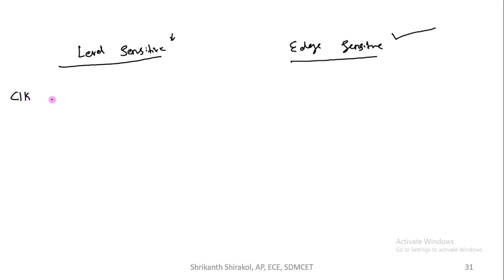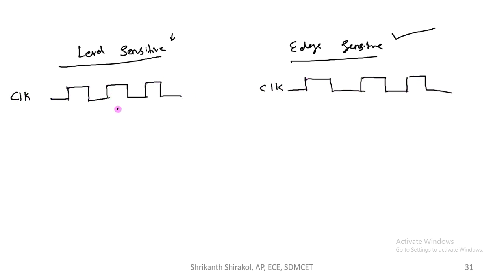To explain it, think that I have a clock. This is a clock. Here also let me take the same clock. And think that I'm having D. This D will go like this, and it will rise here and it will fall here.